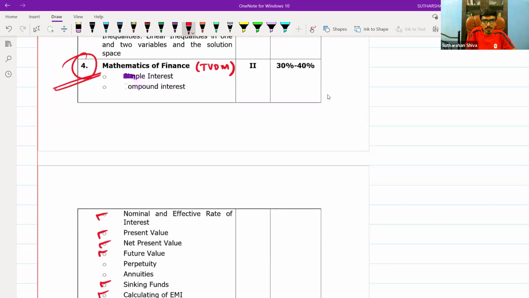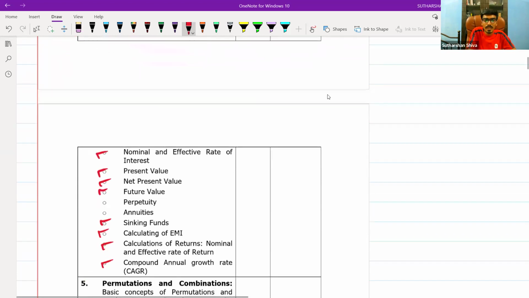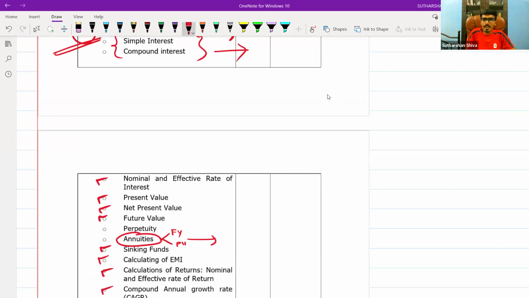Anyhow, you are going to focus on simple interest and compound interest. And annuity includes future value annuity and present value annuity. Annuity is another important area. Simple interest and compound interest is another area. This obviously you are going to focus.